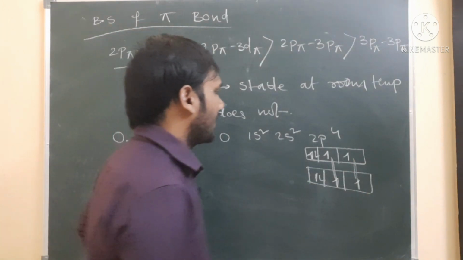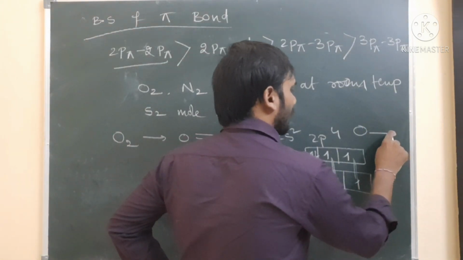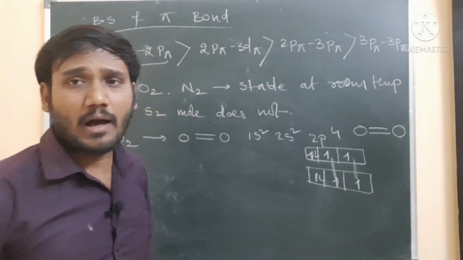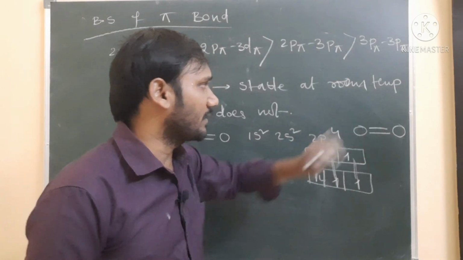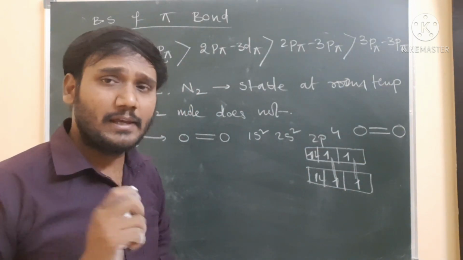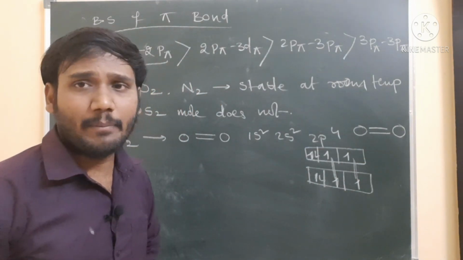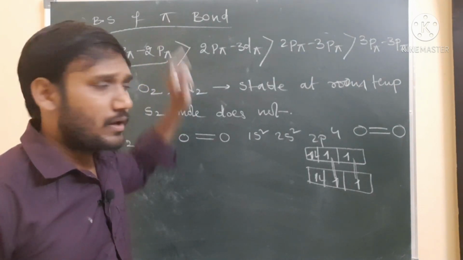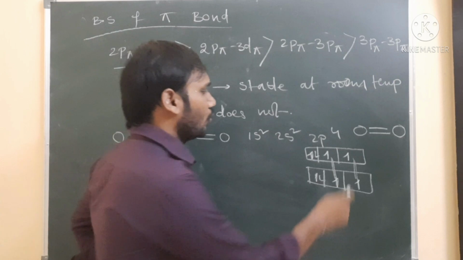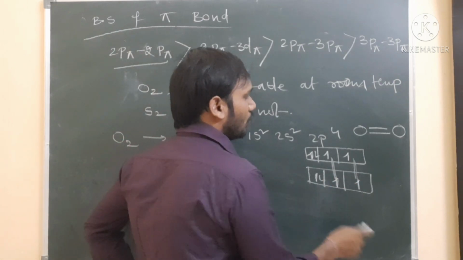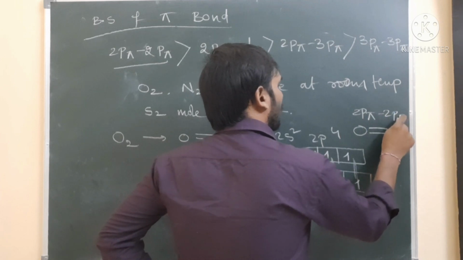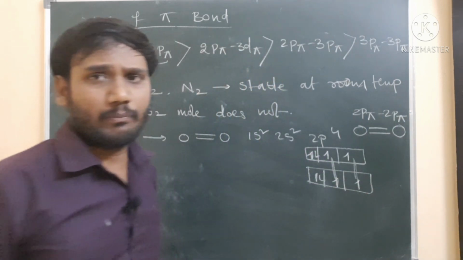The orbital giving end to end overlap forms the sigma bond. The orbital which overlaps sideways gives the pi bond. So between oxygen and oxygen, one sigma bond and one pi bond are present, and we are discussing the pi bond here. The pi bond is formed between the 2p orbital of the first oxygen atom and the 2p orbital of the second oxygen atom. So the pi bond forms between 2p pi and 2p pi.